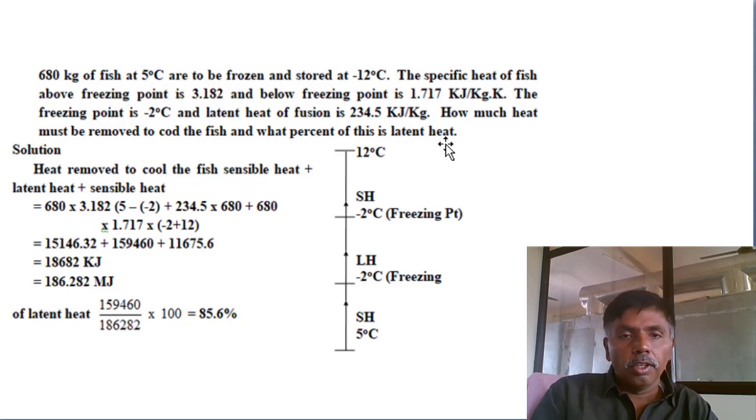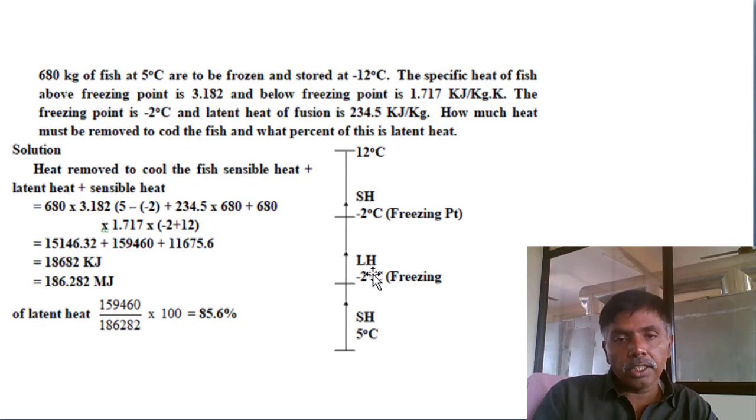Okay. First, how much heat is removed, from 5 degrees to minus 12 degrees. First, 5 degrees to minus 2 degrees, one is sensible heat, 680 into specific heat. Next, latent heat at minus 2 degrees freezing. Latent heat is given as 234.5 into the mass, 680.